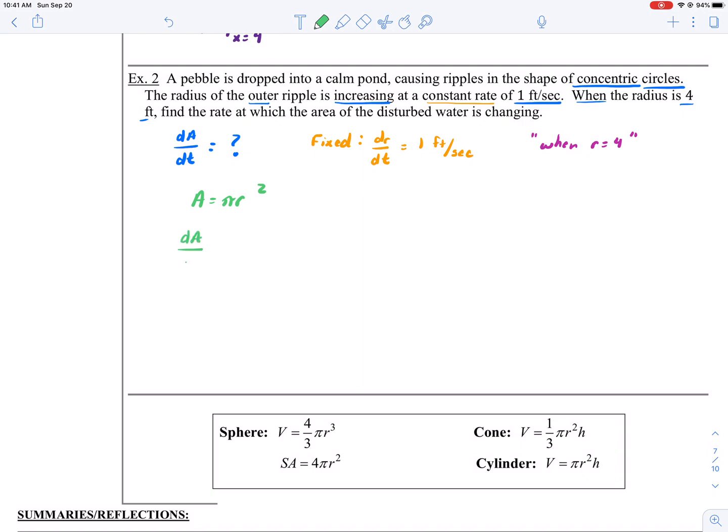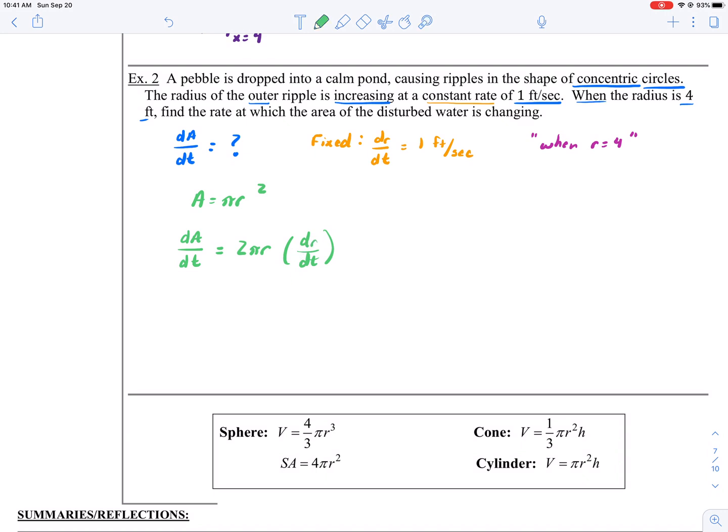So dA/dt equals 2 pi r times dr/dt. I took the derivative of this using the power rule, pi is a coefficient, but then I took the derivative of r with respect to time, so I have to have dr/dt here.